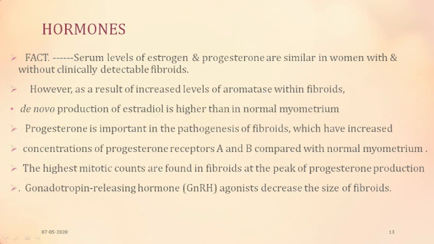Progesterone was also important in the pathogenesis of fibroids, and concentrations of progesterone receptors A and B were higher compared to normal myometrium. When we gave GnRH analogues, they decreased the size of fibroids, and therefore it showed that fibroids are dependent on estrogen and progesterone.